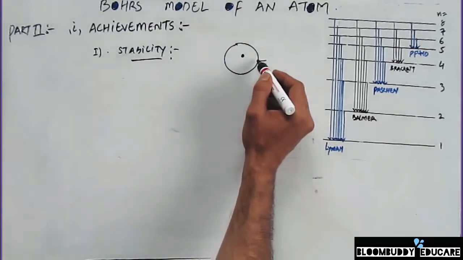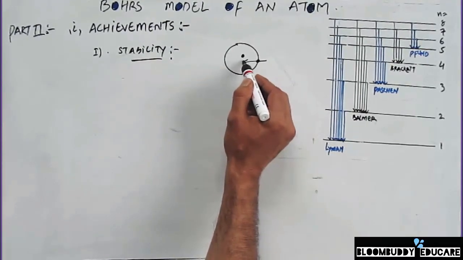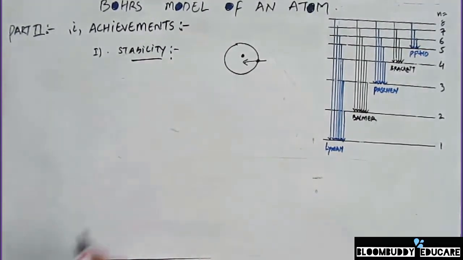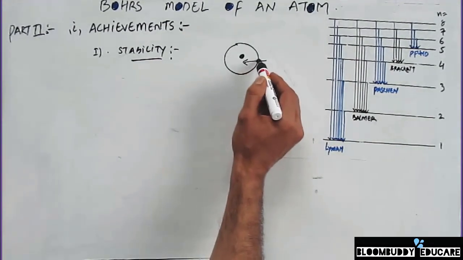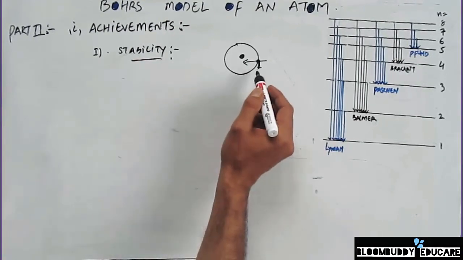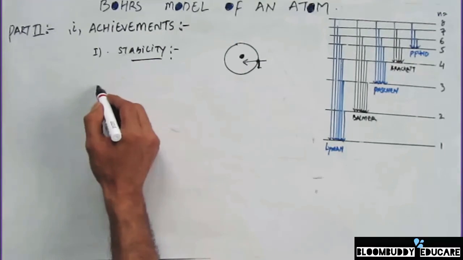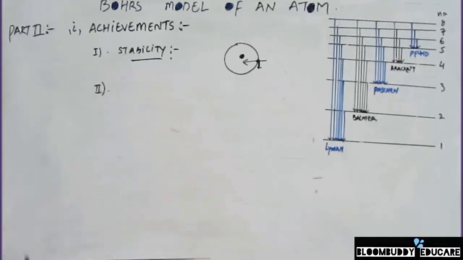This means that if an electron is in the first orbit, it's not supposed to go downwards towards the nucleus, because it's always going to stay there. In short, there is no gradual loss of energy by an electron from the first atomic orbital. Hence an atom is stable. So Bohr's model was able to explain this stability.